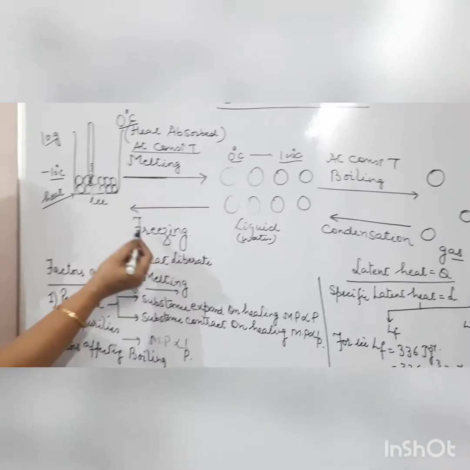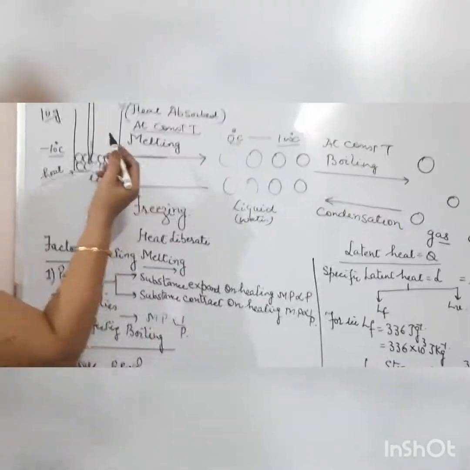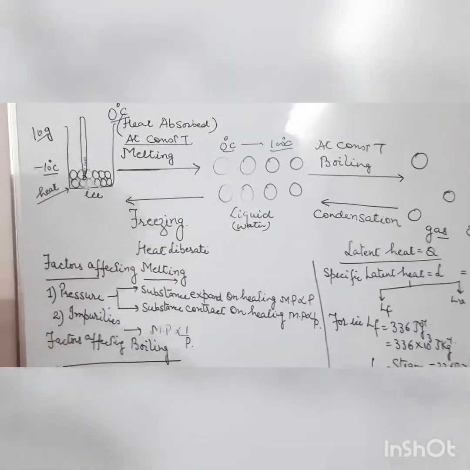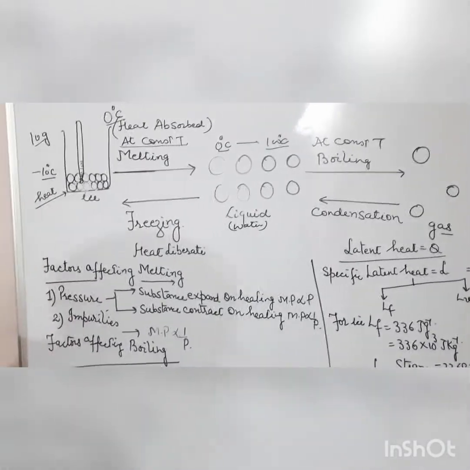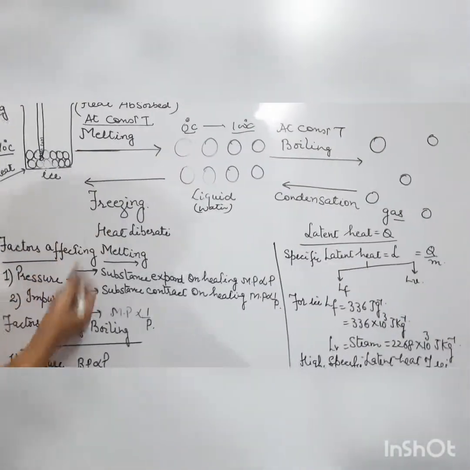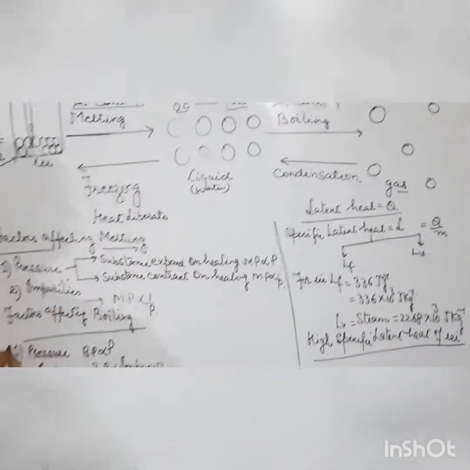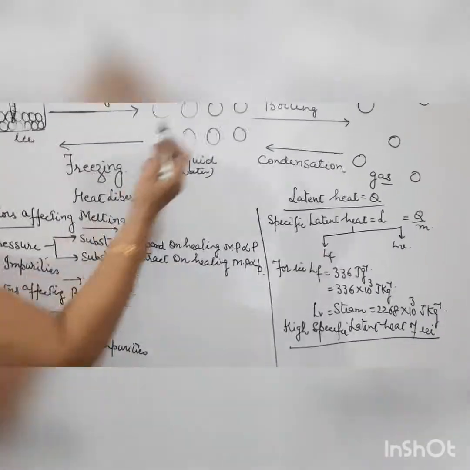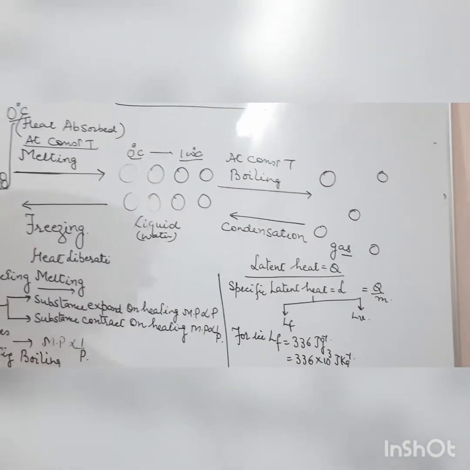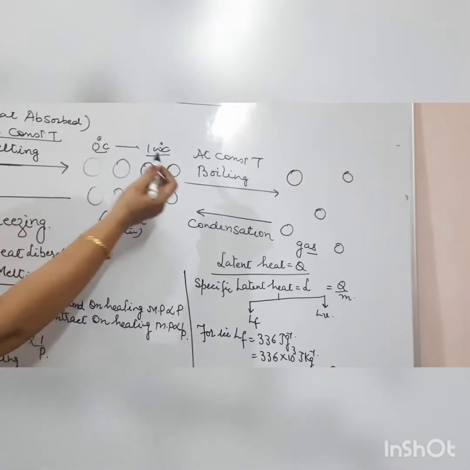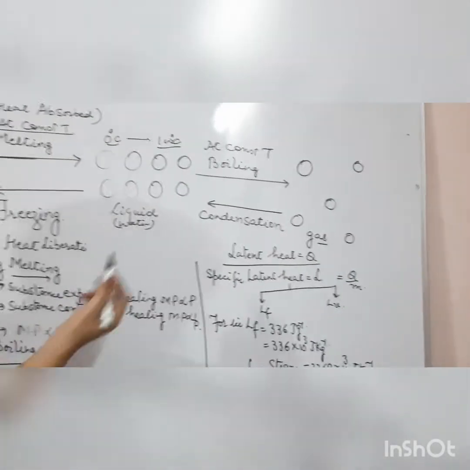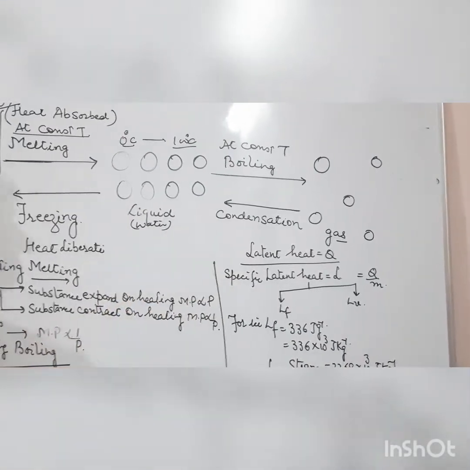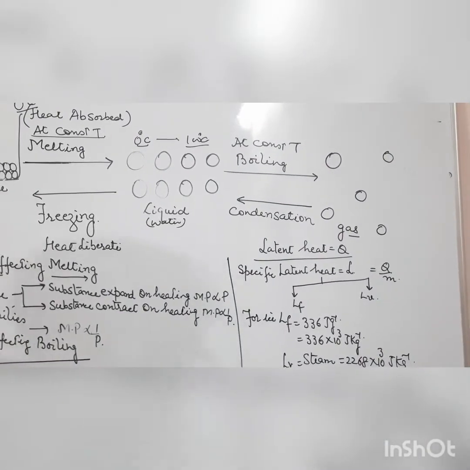In short, melting and freezing are reverse to each other, and for any substance the melting point and freezing point remain the same. For example, ice will melt at 0 degrees Celsius and water will freeze at 0 degrees Celsius. In the same way, boiling and condensation are reverse to each other. If water boils at 100 degrees Celsius, obviously vapor will condense at 100 degrees Celsius.